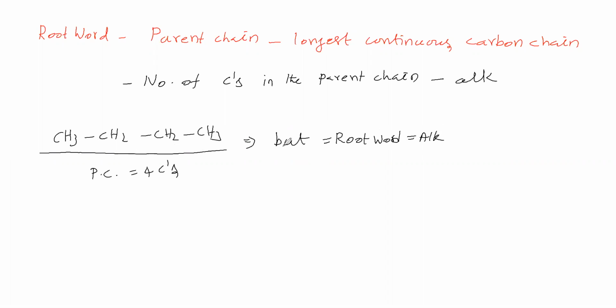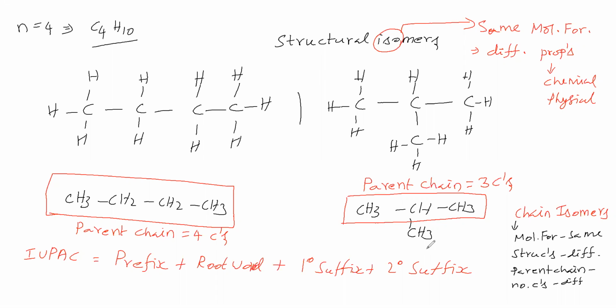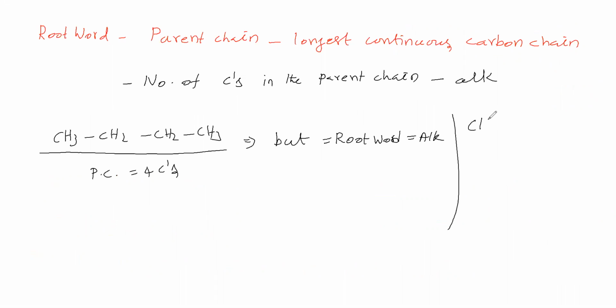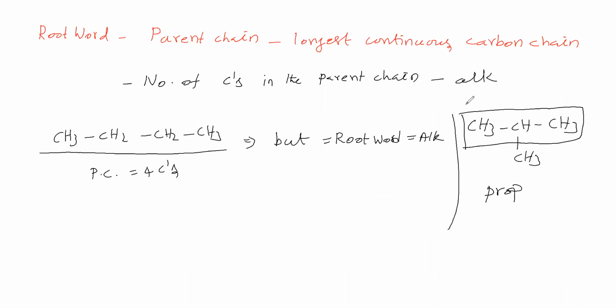Okay. Next, for this compound, the parent chain contains 3 carbons: CH3, CH2, CH3. It is a parent chain. This parent chain contains 3 carbons. Therefore, the root word is prop. Okay. In this molecule, this is the parent chain. This parent chain contains 3 carbons. Therefore, the root word is prop. So we have completed the root word.